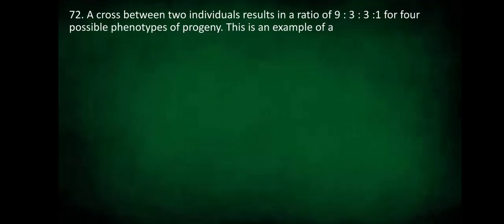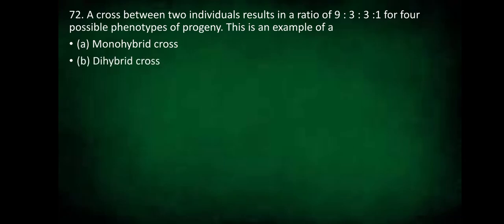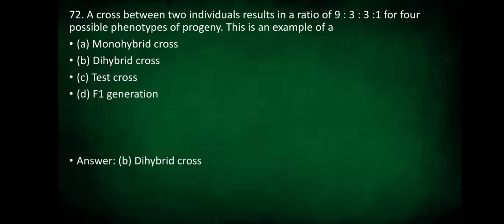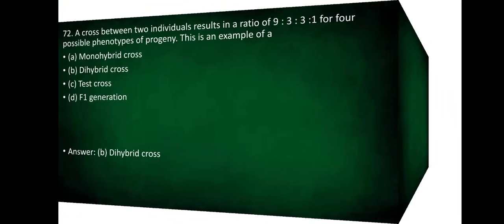A cross between two individuals results in the ratio of 9:3:3:1 for 4 possible phenotypes of progeny. This is an example of a monohybrid cross, or is it a dihybrid cross? Is it a test cross, or is it F1 generation? The answer is it's a dihybrid cross. So we see the phenotype ratio 9:3:3:1 in a dihybrid cross.